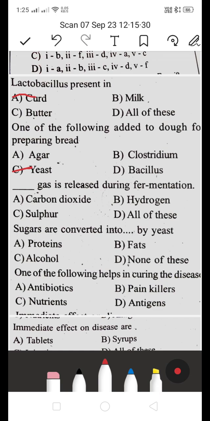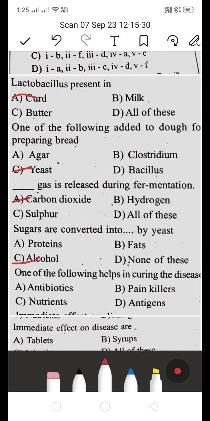Next, dash gas is released during fermentation. Is it carbon dioxide, hydrogen, sulfur, or all of these? This is a previous bit, and carbon dioxide is released during fermentation. A is the right answer. Next, sugars are converted into dash by yeast. Proteins, fats, alcohol, or none of these? Sugars are converted into alcohol by yeast. C is the right answer.